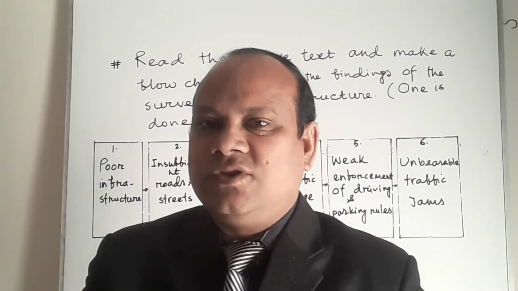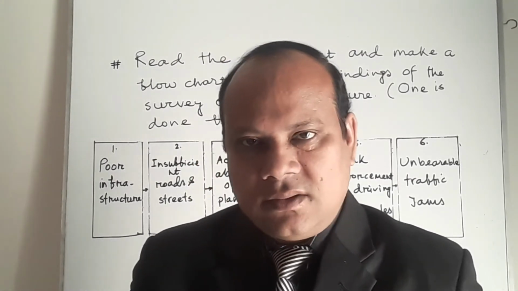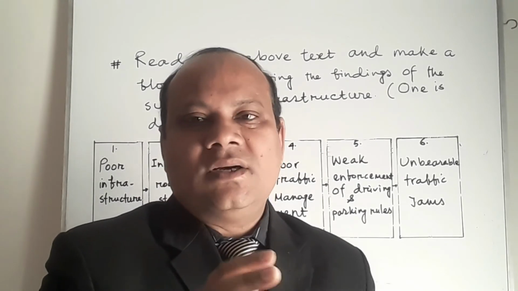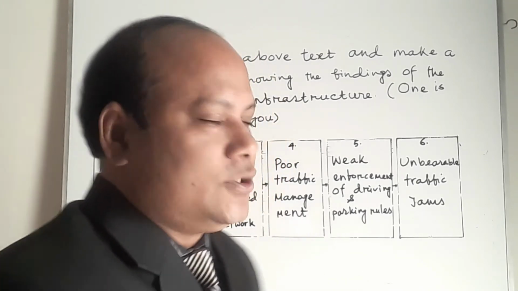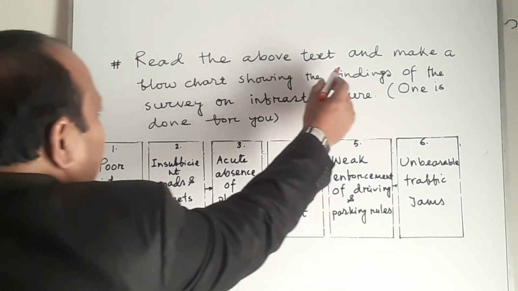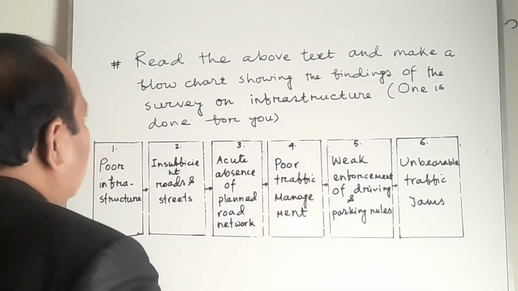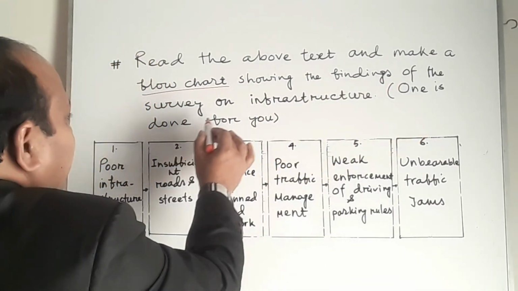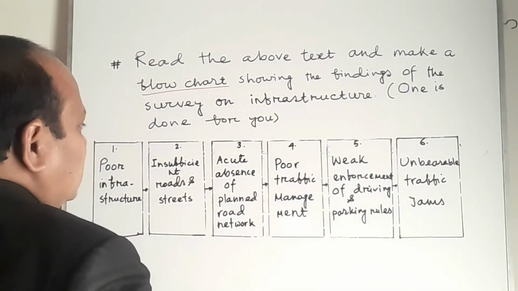This is the second flowchart we are doing, and it is taken, as I have already informed you, from the same passage. So this is the question. Read the above text and make a flowchart showing the findings of the survey on infrastructure.